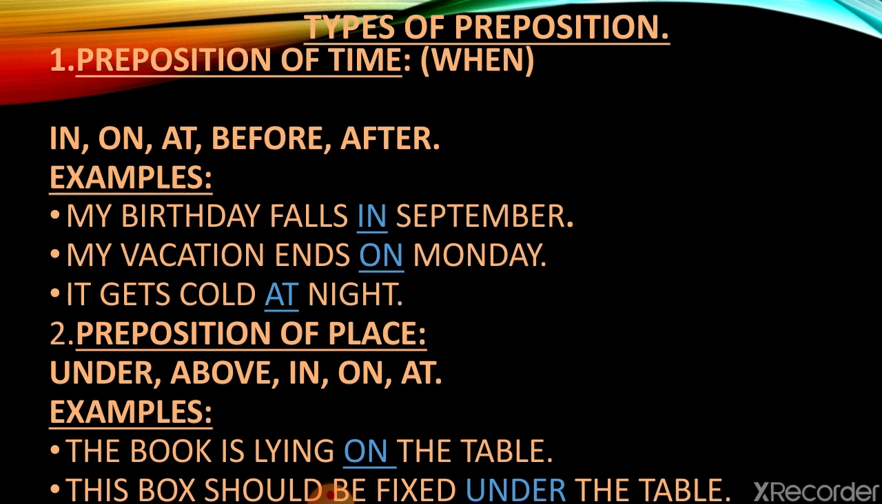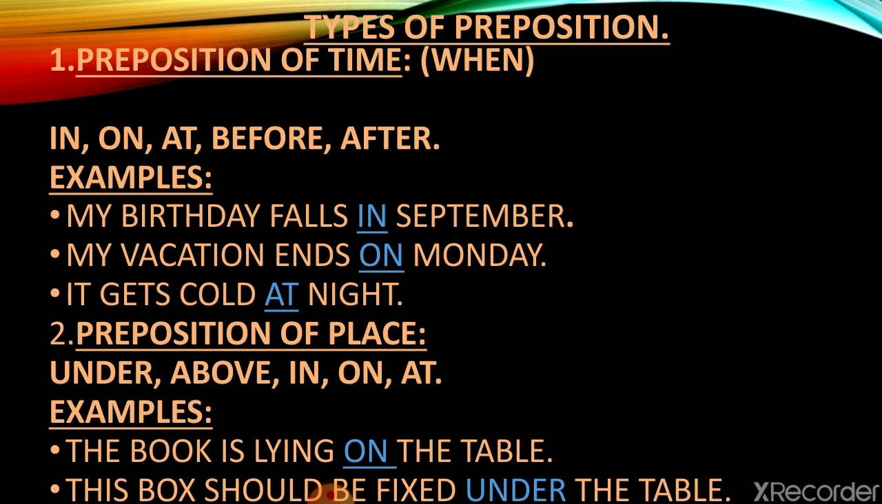Now let's look at the next one, preposition of place. The preposition that describes where anything happens in context to others is defined as a preposition of place. Examples: under, above, in, on, at. Here you all might get confused that in, on, at is also in the first type. Kindly note that here they are used in other contexts.